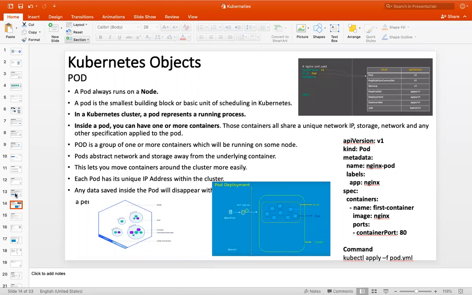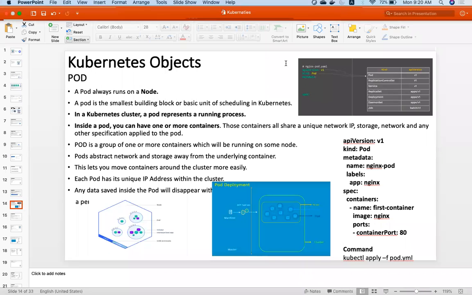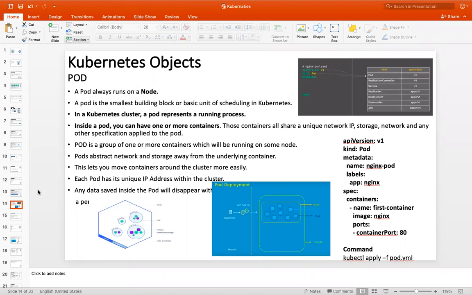Now, how do I deploy my application in the Kubernetes cluster? What commands can I use to create the containers, I mean the application containers? In Kubernetes, we have a concept called pod. First, we need to create a pod. Inside the pod, we will have a container. So what is a pod? How to create a pod, and how to access the application which is running as a container inside the pod?